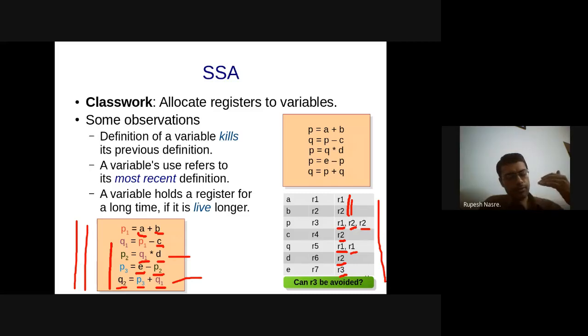But more often than not, the variables that we specify at the source code level are not the ones that actually get pushed into the register. It's possible that there will be some manipulation of that. For example, if I am referring to a particular variable, let's say x or a of i, and I want to push that into a register, so I'll say register int x.